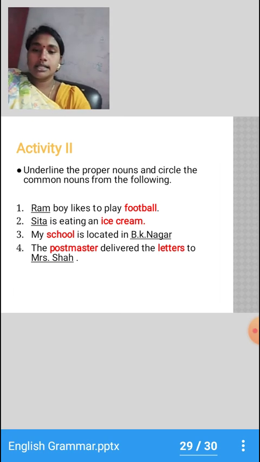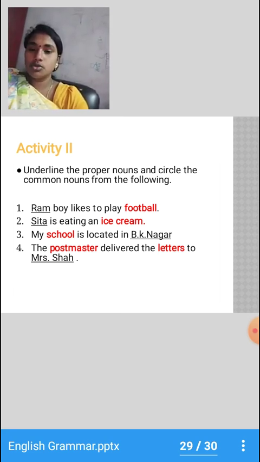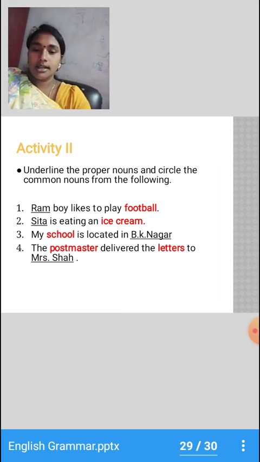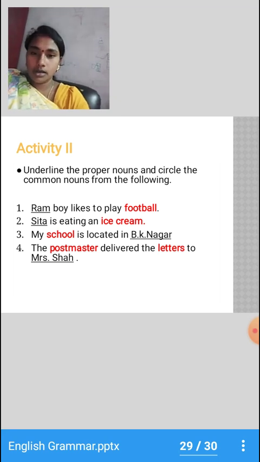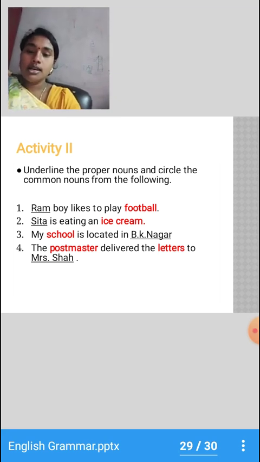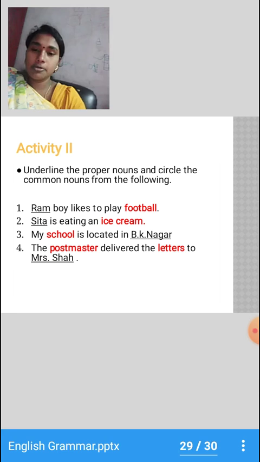Next, the postmaster delivered the letters to Mrs. Shah. So, the postmaster and letters are common nouns. Then, Mrs. Shah is the name of a person, so it is a proper noun.